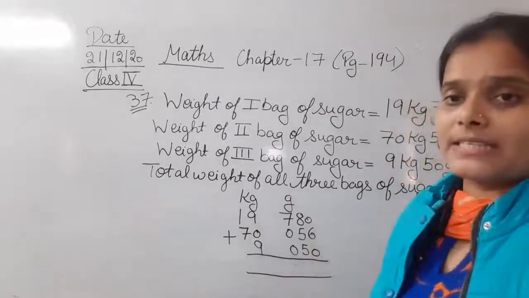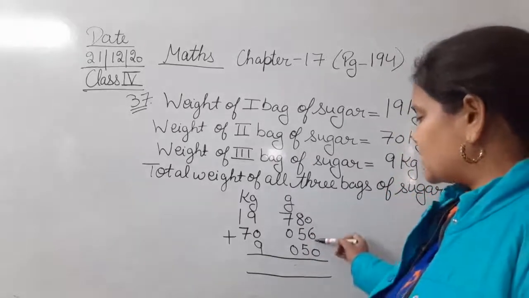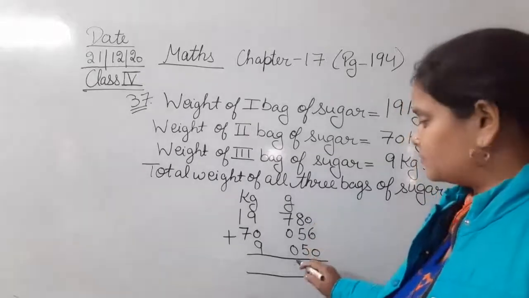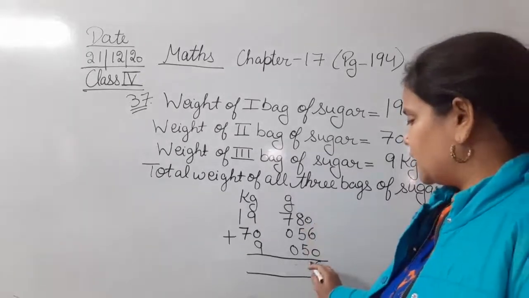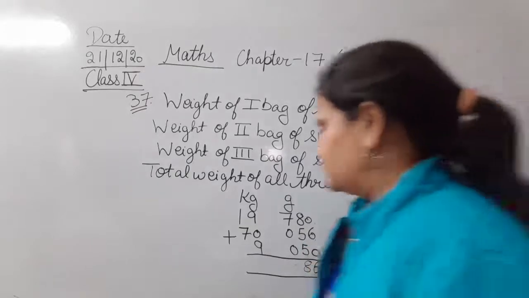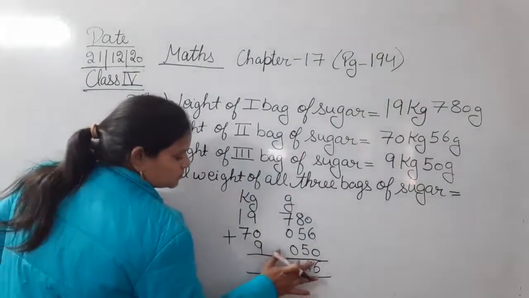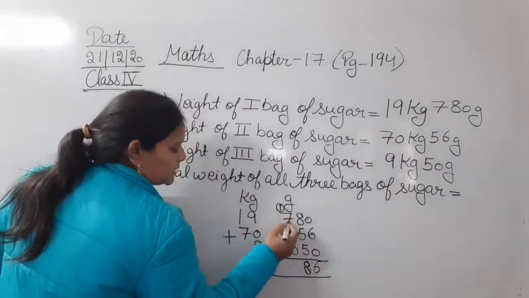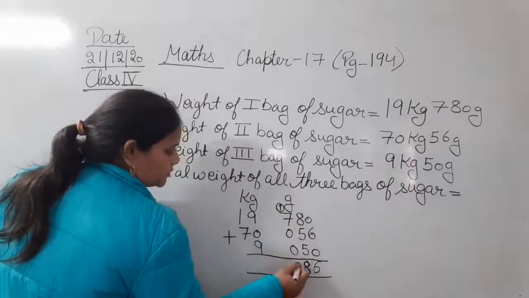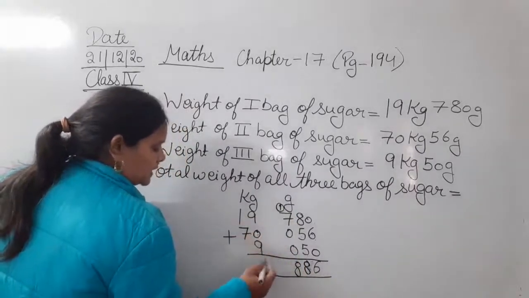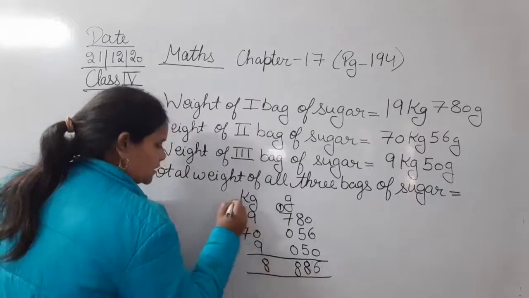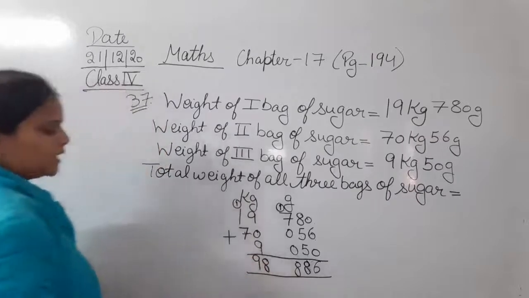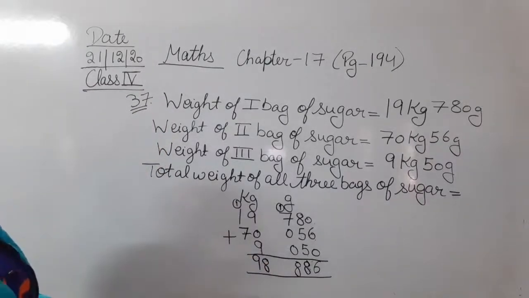Now we have to simply just add them. 0 plus 6, 6 plus 6, that is 6. 8 plus 5, 5 plus 10, 10 plus 8, 18. 8 is here. That is 18. 8, 1. 7 plus 1, 8. 8. 9 plus 0, 9 plus 9, that is 18. 8. 1. 7 plus 1, 8 plus 1, 9. That is 98 kgs, 886 gram.